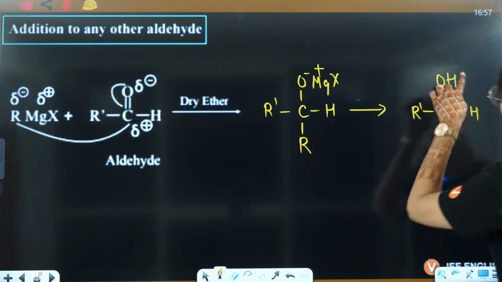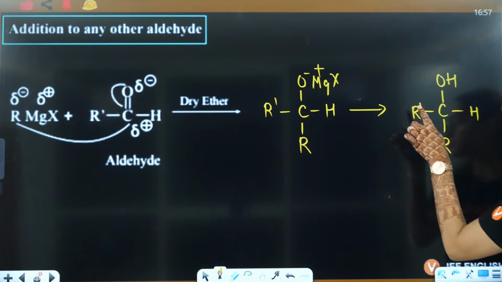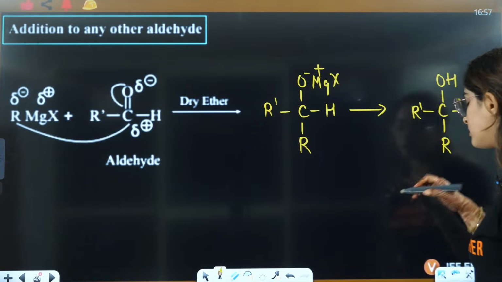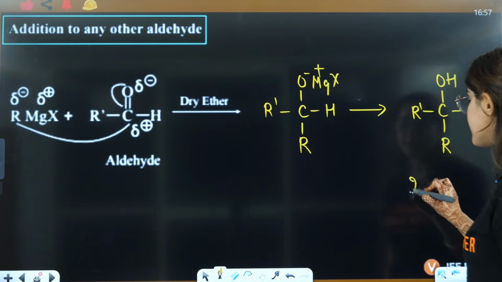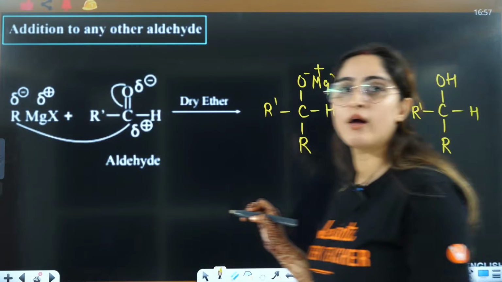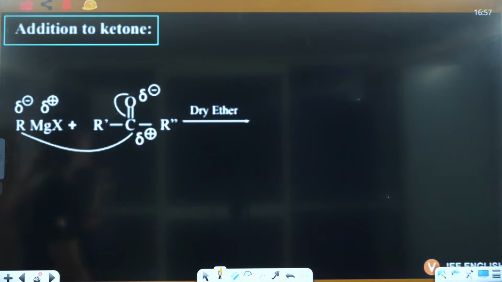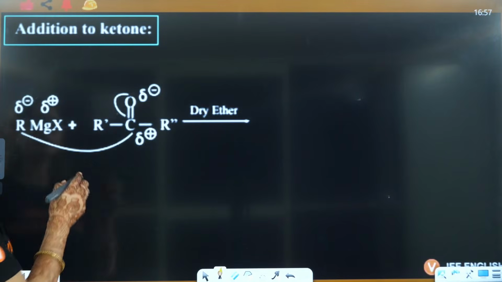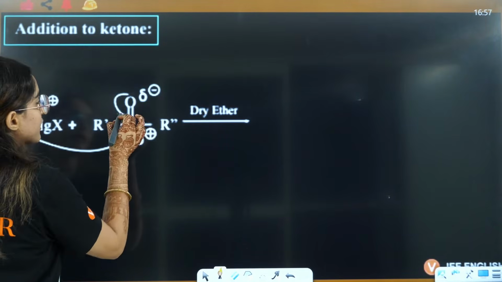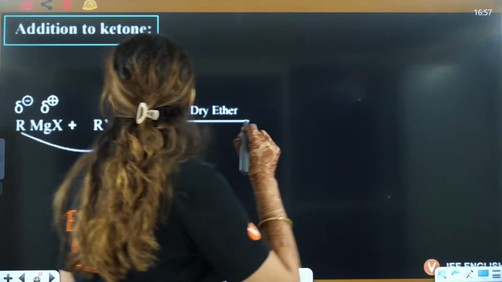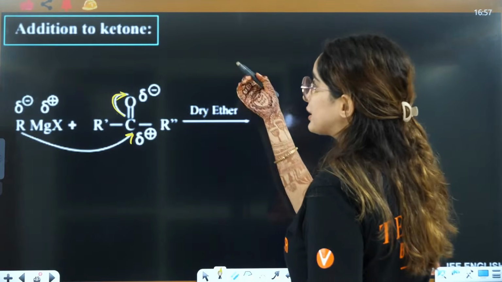So can you see here, OH is connected to that carbon which is further connected to two more alkyl groups or carbon. This is a 2 degree alcohol, formed in case of any other aldehyde except methanal, right? Then the third part is when this R negative will attack here, electrons will shift here, and hence you will have this ketone, okay?